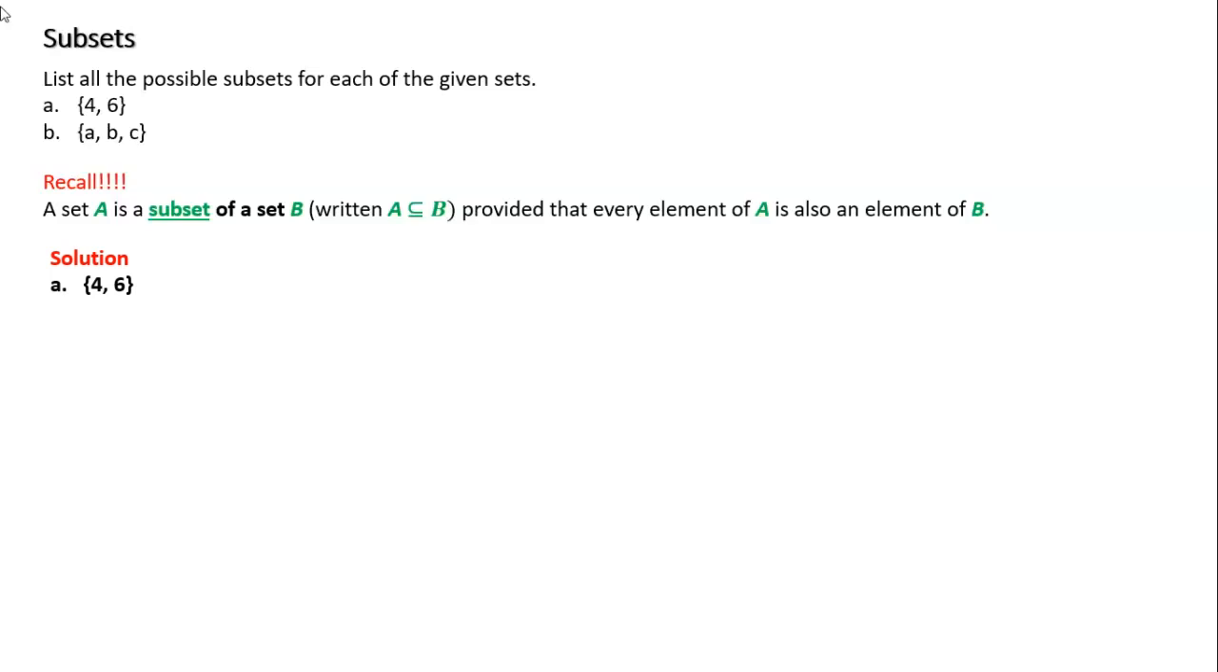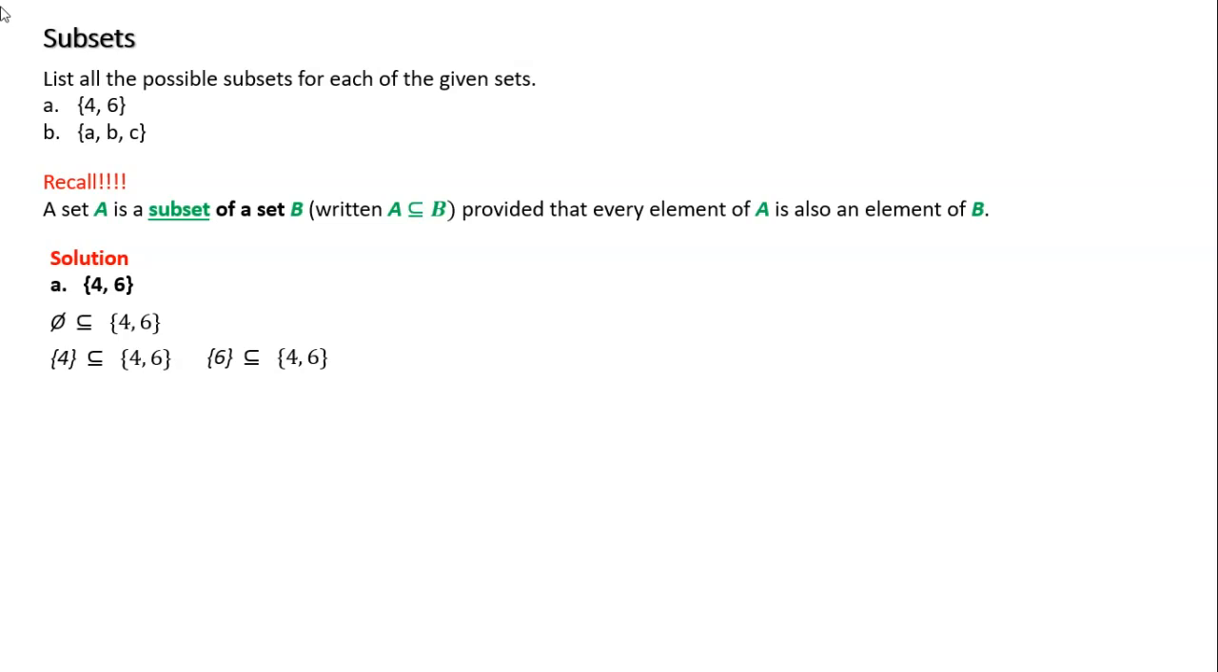So for instance, say for these two elements, 4 and 6, all of the subsets would be, again, the empty set. The empty set is in all sets, okay? But I also have 4. 4 is an element that's in 4 and 6. And then I also have 6. 6 is also an element that is a subset of 4 and 6.